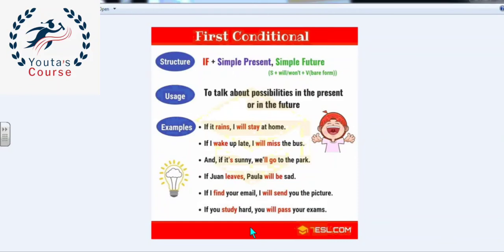To sum up, in the first conditional, we link two sentences together using the word if. The sentence which is next to if is in the present simple tense. And the other sentence is simple future tense using will or won't plus the bare infinitive verb. And we use it to talk about possibilities in the present or in the future, situations which are likely to happen in the present or in the future.